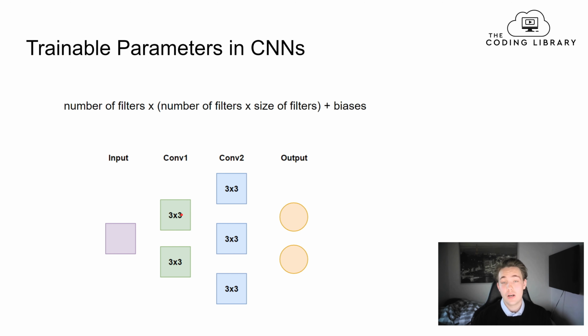And then if we're operating with biases, which is the same as in artificial neural networks, we can also have a bias for all the filters that we have in our convolutional layer. When we put all the numbers inside of this formula, we can calculate the number of trainable parameters in our convolutional neural network, so we know how complex our neural network is. And this is also the output that we get in Keras when we call the summary function on our model.